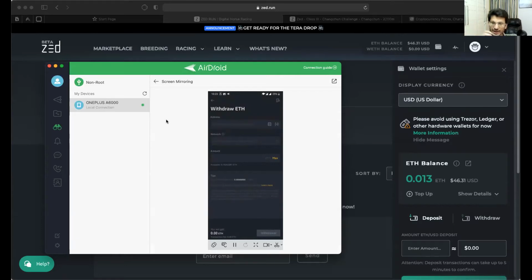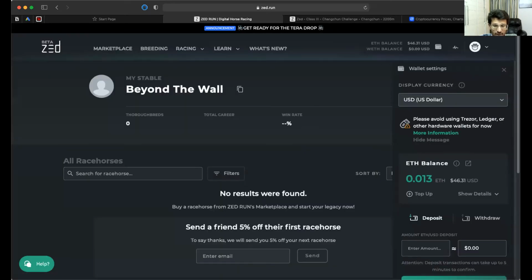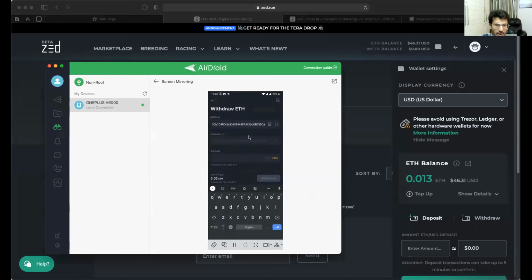Okay. So this is like a pure gamble that I'm doing. But it is not even a gamble because I can always sell my horses on the NFT space. Whenever I want to sell the horse, I can sell it for maybe a lesser price or a higher price. I'm just trying to do this for the first time. So I put in my address here so I can recheck that this address is the same as this. It should be the same: CA EB75CA. Okay, and if I go here, EB75CA, this is the same.